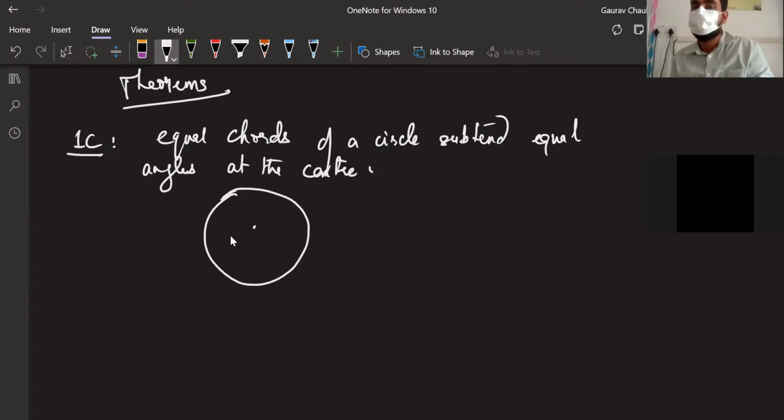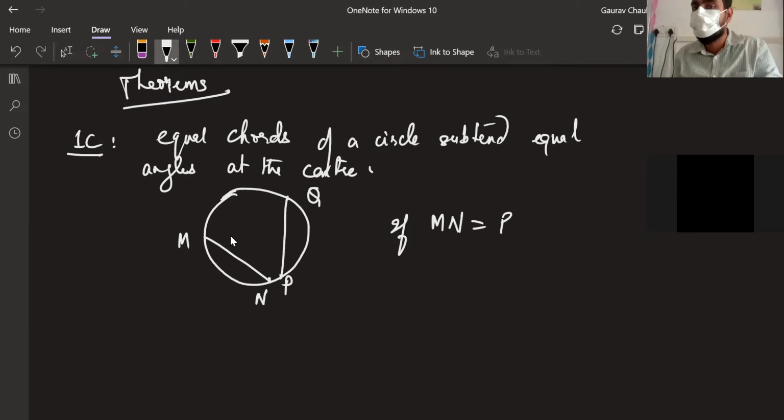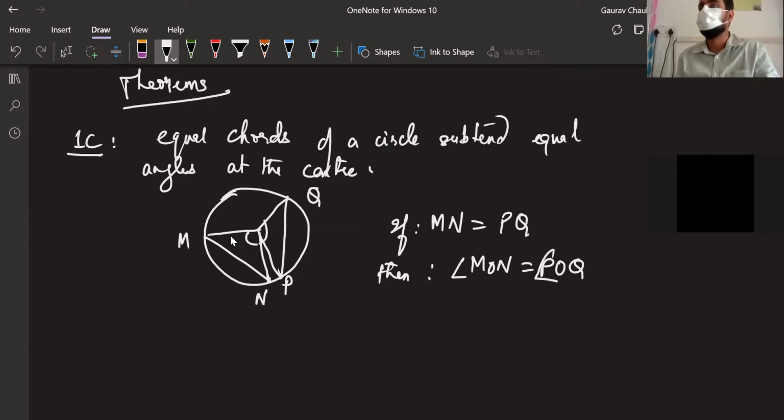Equal chords of a circle subtend equal angles at the center. So suppose MN and PQ are equal chords. So if MN equals PQ, then, instead of given and to prove, you can write if and then, angle MON will be equal to angle POQ. That's your homework for today. You do this for all the theorems that are there in this chapter. A lot of theorems are there. You can keep writing a rough note if you want to write with me, but your attention should be on the board here.